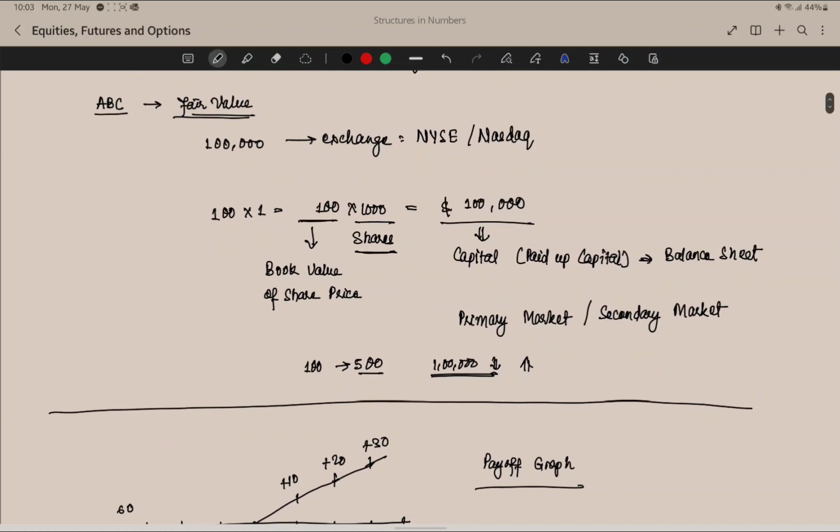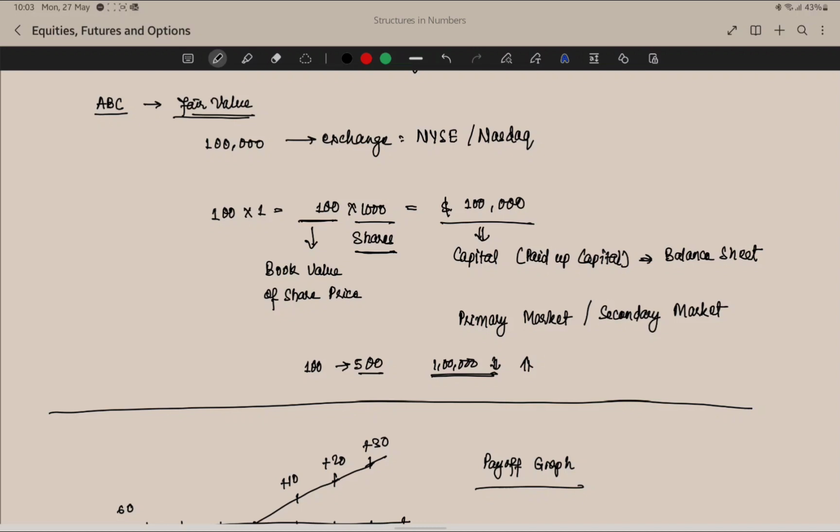When the equity is first listed, it is called the primary market, and once it starts trading in the market, it is called the secondary market. In the secondary market, investors or traders buy or sell the same security once it is listed. So what kind of benefit does the company get once it is listed? The company does not get any kind of money once it is listed. The company will only be able to see what the total value of the company is in the market.